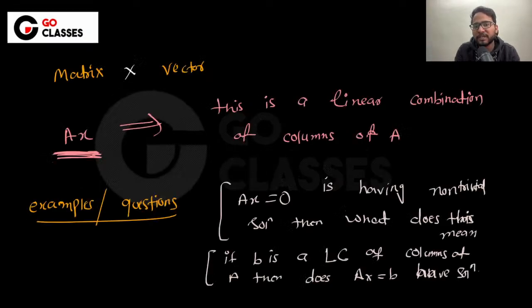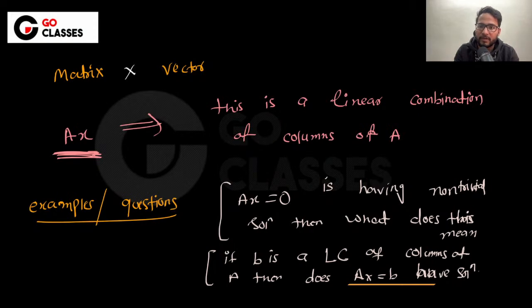Cool. Now we have seen how to multiply a matrix and a vector, which is a eureka moment for us, I can say. That is something that is connecting all the dots of linear algebra. Once you know how to multiply a matrix and a vector, then you know many of the things of linear algebra. Let me know if that part is clear to you or not. At least that is clear: AX is always a linear combination of columns of A. Then it depends on B. Is B a linear combination of columns of A? Then AX equal to B has a solution. If it is not a linear combination of columns of A, then it does not have a solution, right? I hope that was clear, because that is the most important part that we have seen in linear algebra.